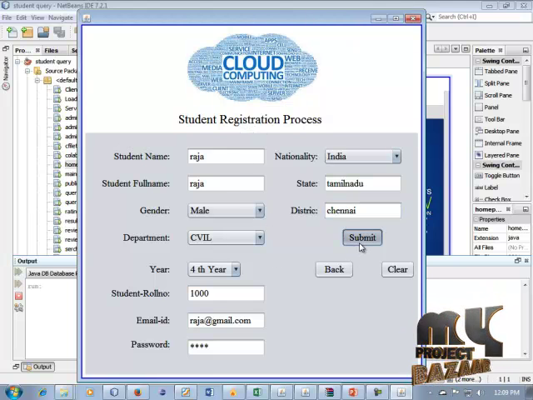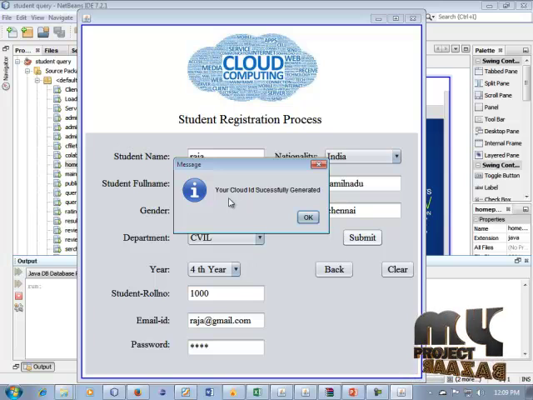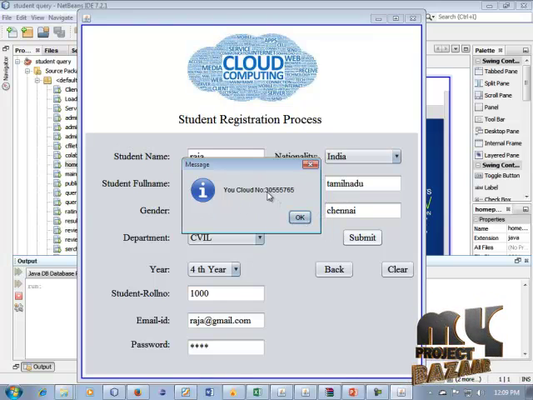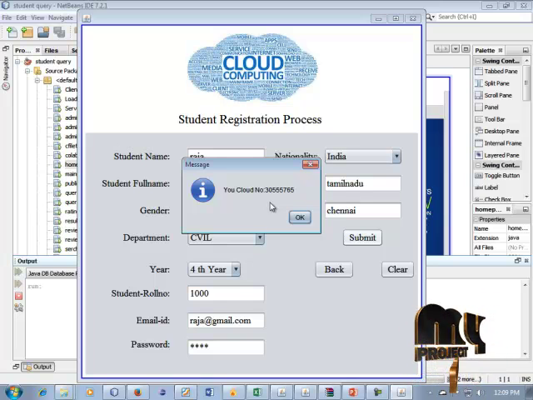So click this button. Okay, it is in the process. The cloud ID can be generated in this process. It is your cloud ID. You can note this, your cloud ID 30 55 57 65. Okay, any time you can create your account. The cloud ID can be displayed in this generated, also be generated.